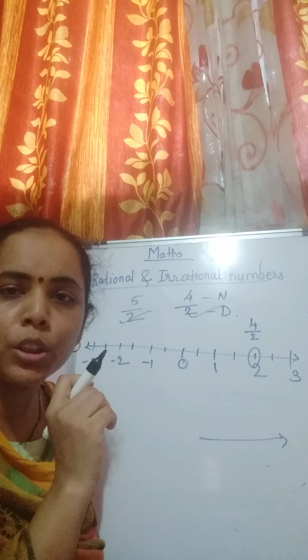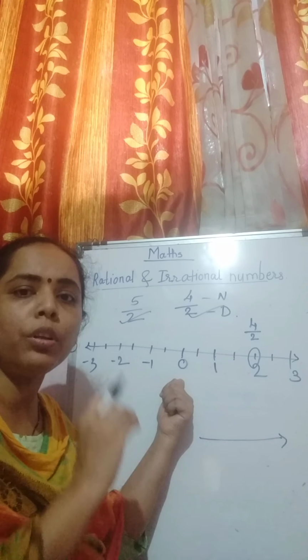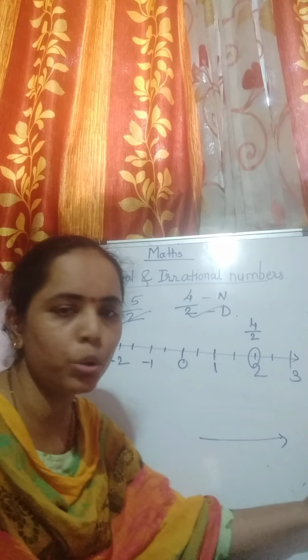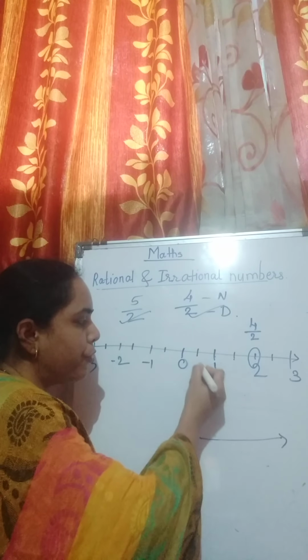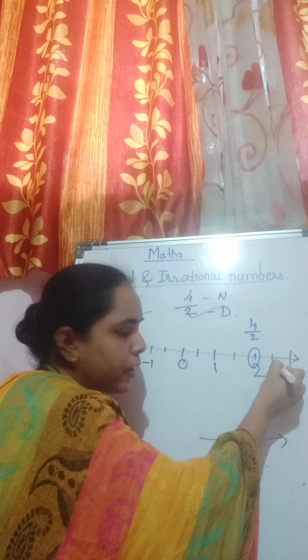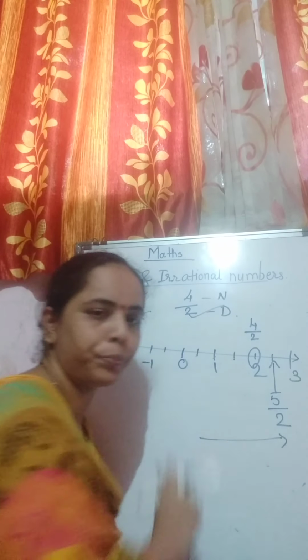Now your numerator is how much? 5. So from 0 count 5 lines. Again this is positive. So we will go to the right hand side. So your first line, second line, third line, fourth line, and this is my fifth line. So here I will write 5 upon 2.